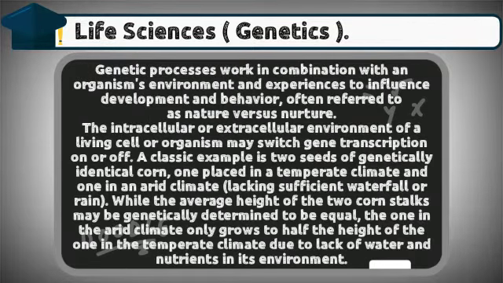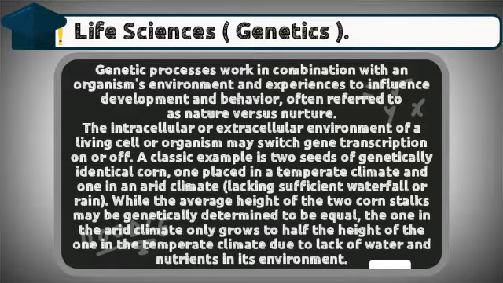Genetic processes work in combination with an organism's environment and experiences to influence development and behavior, often referred to as nature versus nurture. The intracellular or extracellular environment of a living cell or organism may switch gene transcription on or off. A classic example is two seeds of genetically identical corn, one placed in a temperate climate and one in an arid climate, lacking sufficient water or rain.